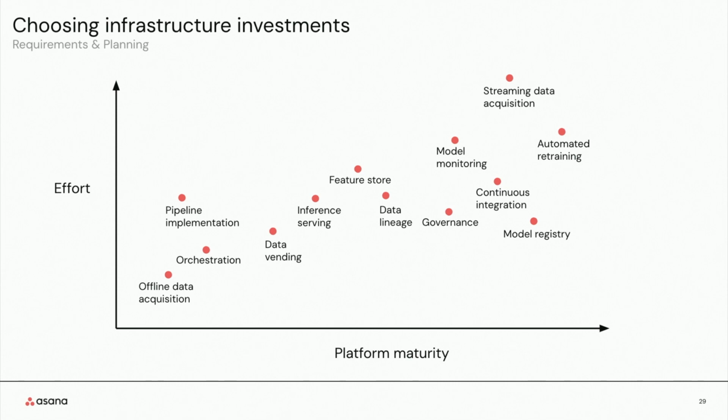So now that we've explored what we need to accomplish here, we can arrive at a strategy for looking out from the status quo of what we already have in our data platform and determine how we would sequence our upcoming infrastructure investments. In the earlier phases of the platform maturity, we have more pre-existing data infrastructure, particularly the stuff that was already in place to support data analytics. So these are things like offline data acquisition, exporting from the Work Graph data model into a data lake, batch processing pipelines. We already had this available when we were building our first ML experience.